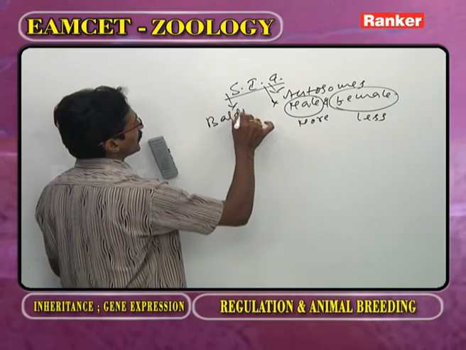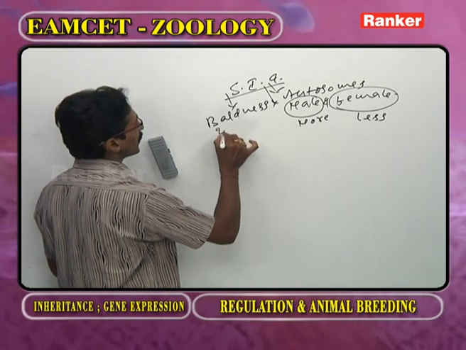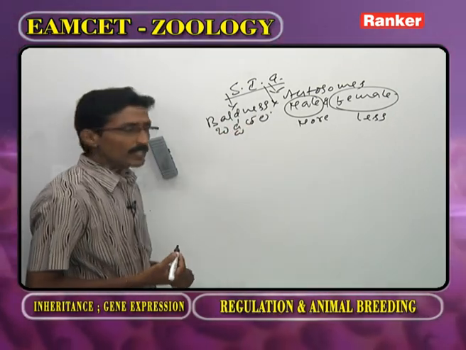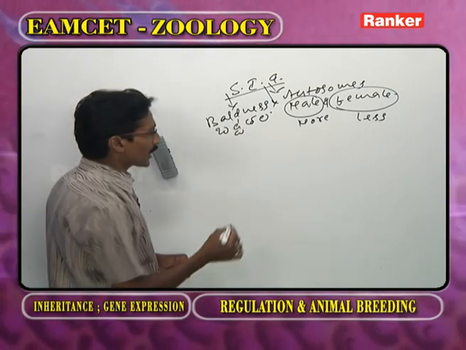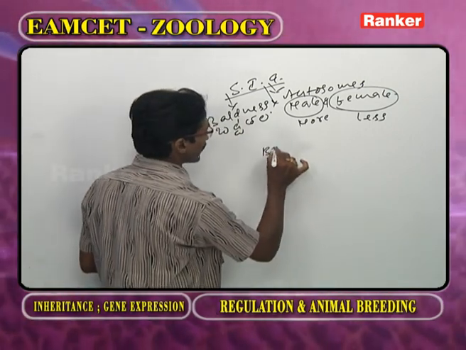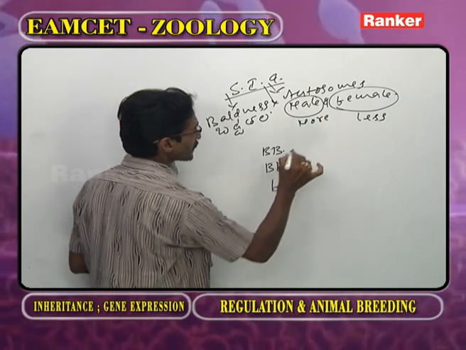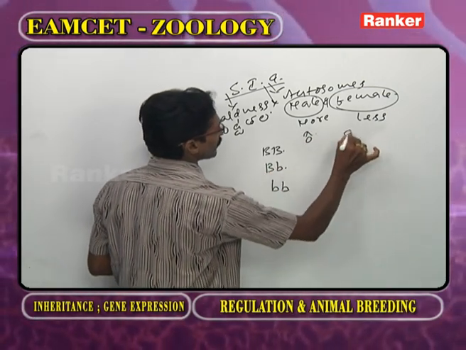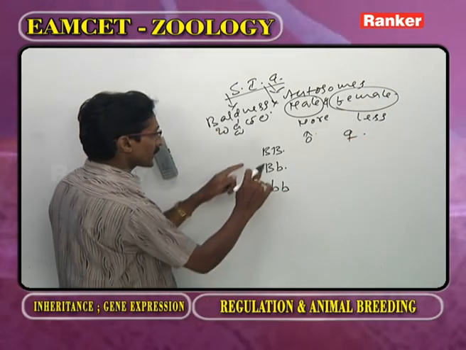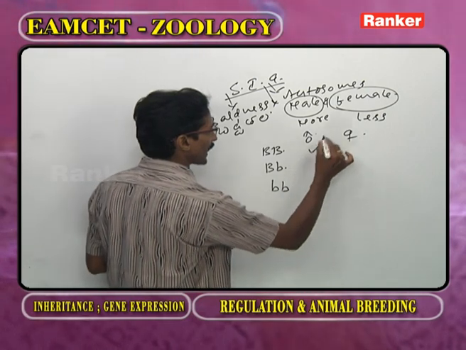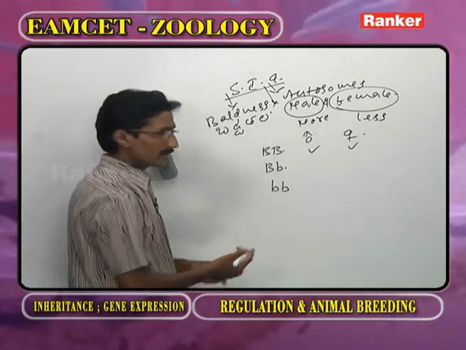Baldness is the best example. Now, as we observe the genotypes, capital B capital B, capital B small b, small b small b, in male animal and female animal. If the genotype is capital B capital B, male and female both have baldness.